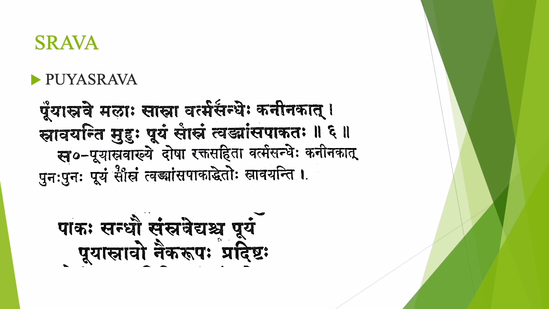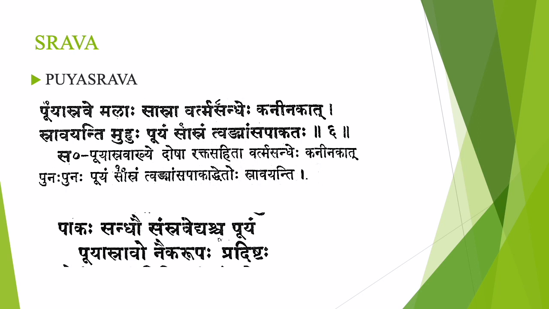Vartma Sandhe Kaninakat. Where is it occurring? It is in Vartma Sandhi near Kaninika. Sravayandi Muhu Puyam Sa Asram. Sravayandi, there will be discharge, Muhu, frequently, punaha, again and again there will be Srava. It is pus discharge, Puyam. There will be pus discharge mixed with blood, Sa Asram. Tvak Mamsa Pagataha. There will be separation of Tvak and Mamsa.